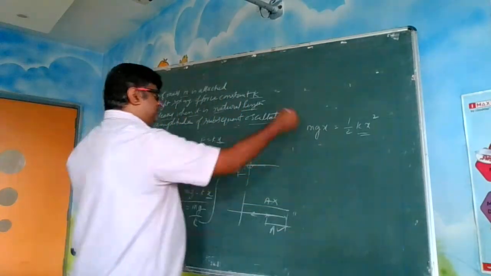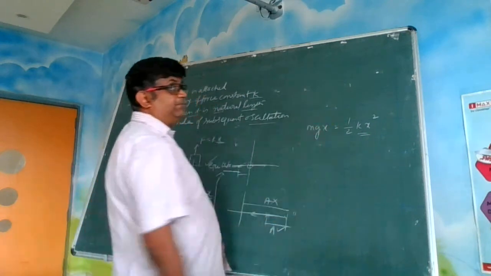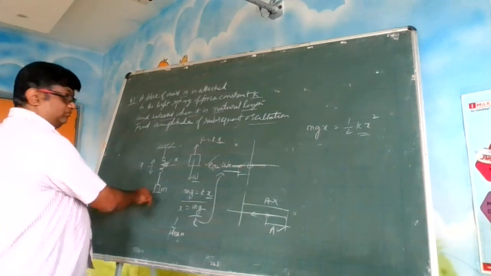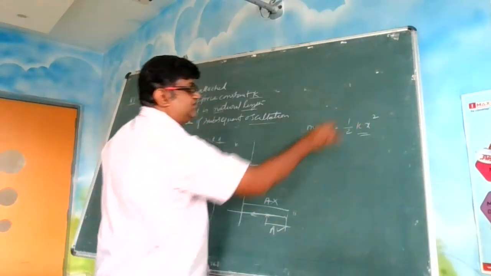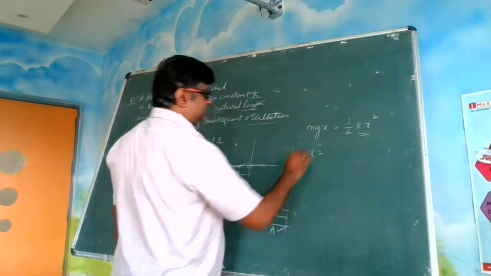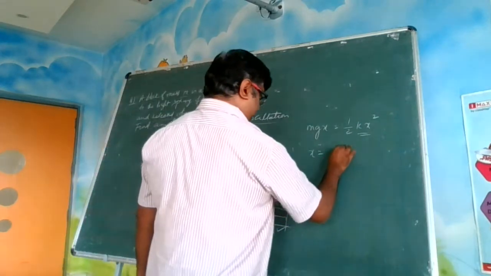So for the maximum work done, here you put x equal to the amplitude, and you get the maximum work done by that weight force. It gets stored as the maximum potential energy in the spring. So here x is potentially the maximum amplitude. So it is mg times x equal to half k x square.